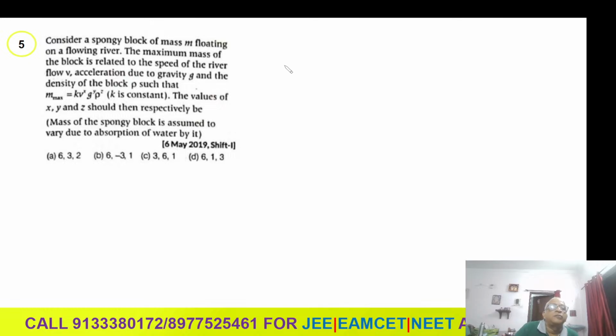The maximum mass of the block is related to the speed of the river, the river flow v, acceleration due to gravity g, and density of the block rho, such that mass is given by a dimensionless constant k, v to the power of x, g to the power of y, and rho to the power of z.